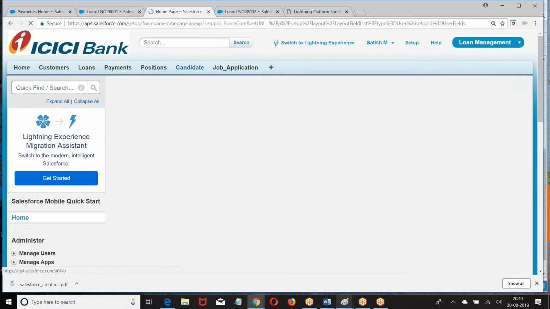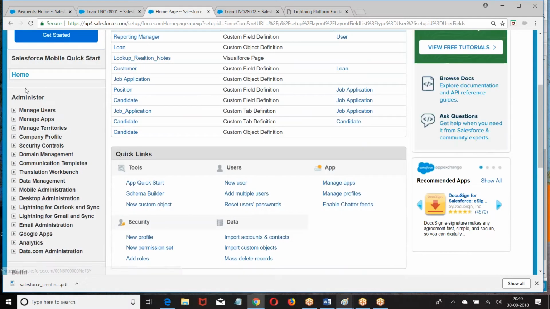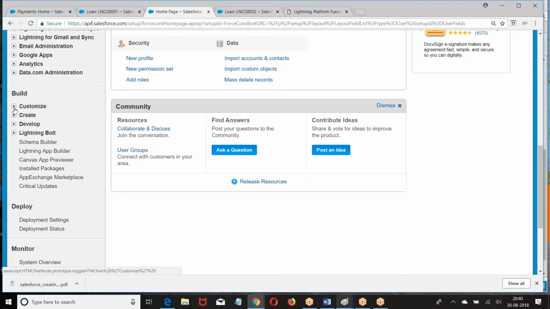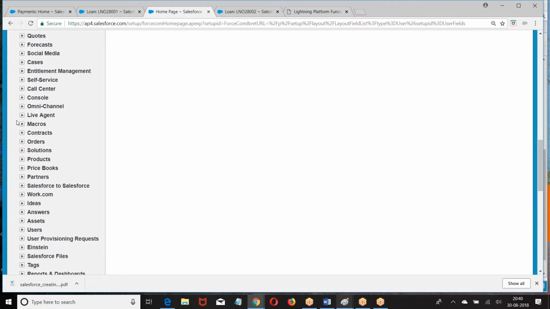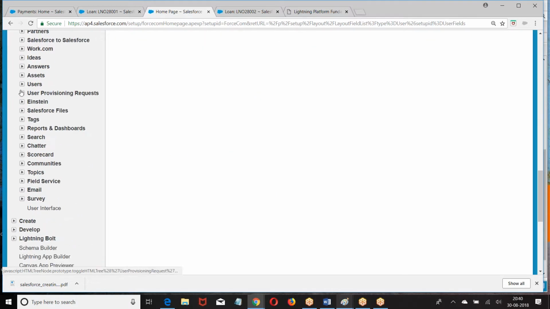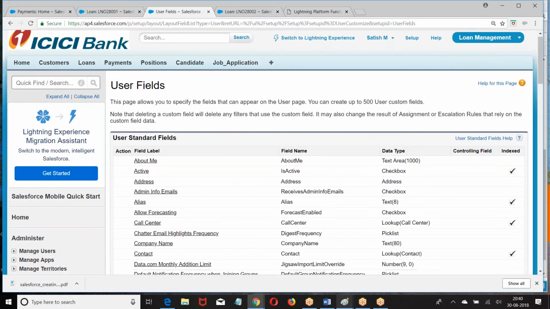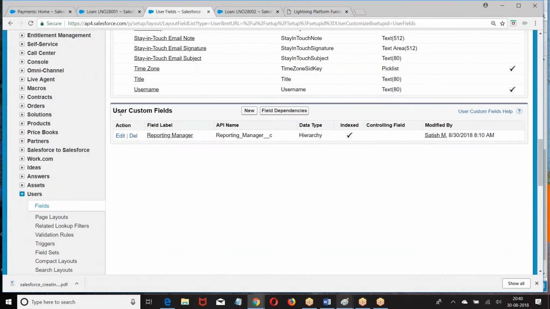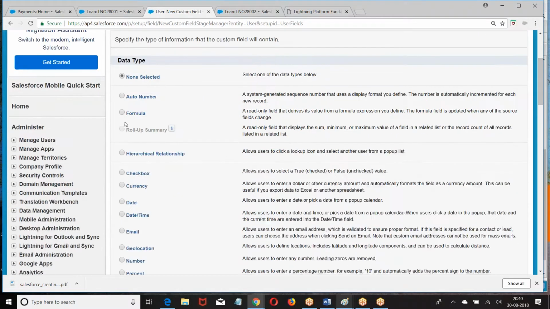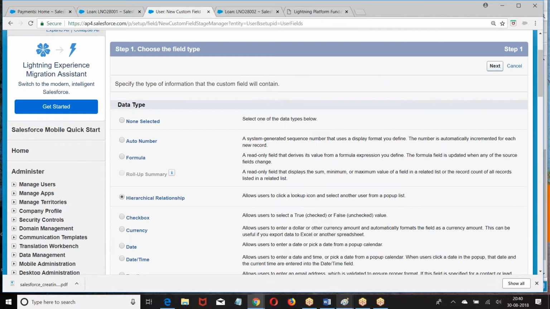Setup, Build, Customize, Users, Fields. We have user custom fields, New, Hierarchical, Next.